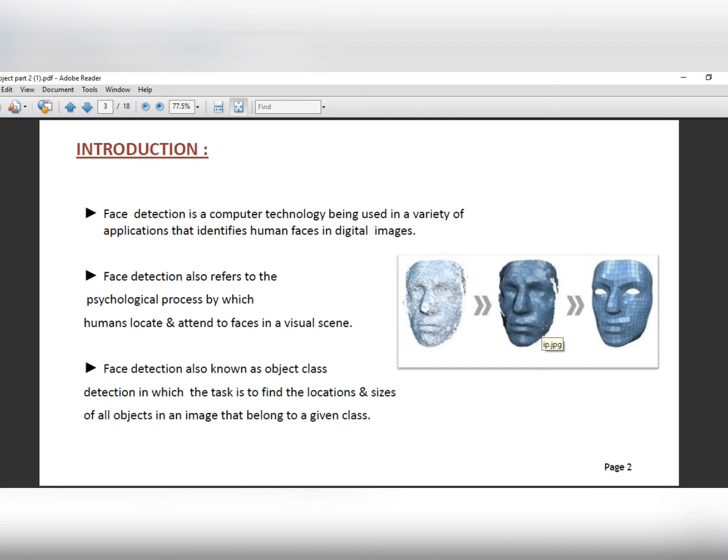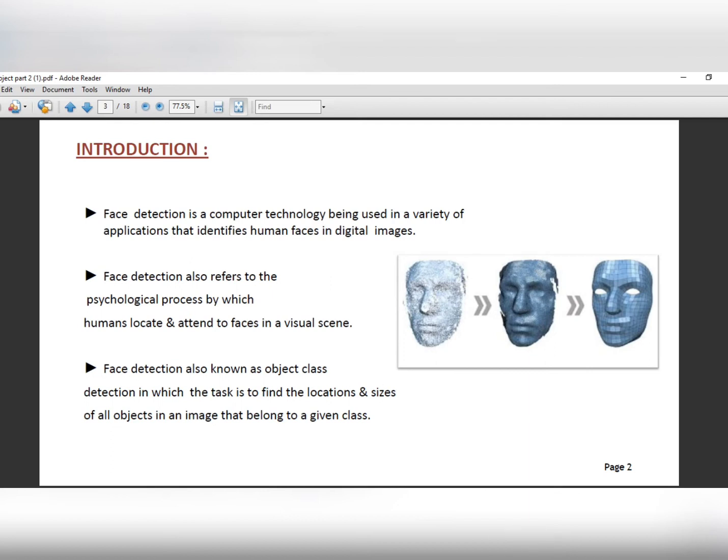We haven't done this project on an unlabeled data set, which would be a more advanced procedure. We have used a labeled data set, which means we have trained our model on a series of labeled data sets, and the model thereby understands which face to identify and which face not to identify. So if it gets an unknown face, it will say that it does not identify the face, and if it gets a known face which is listed within the labels of the training data, it will state its name and the details that have been provided with it. So this is the basic introduction to our project.